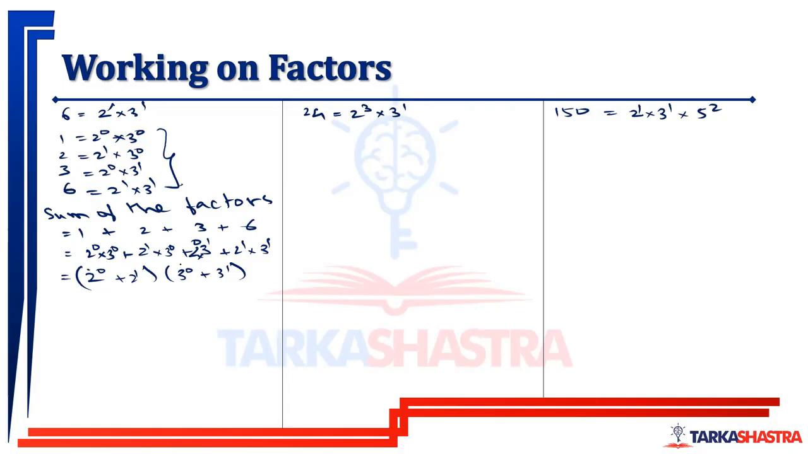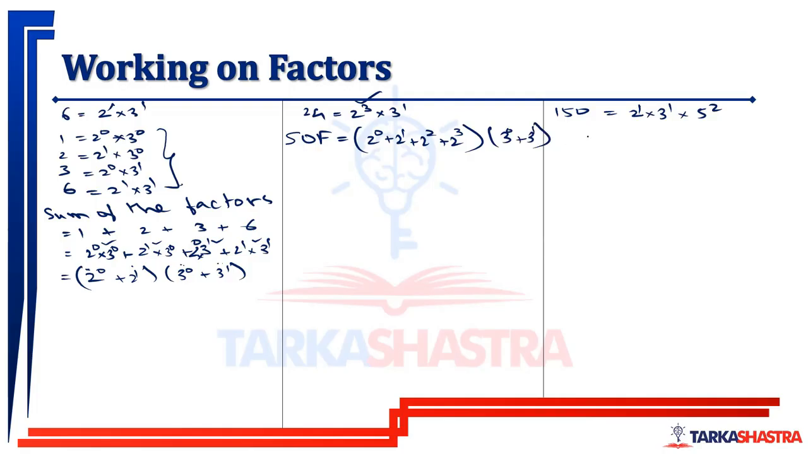2 raised to 0 into 3 raised to 0 is this. 2 raised to 0 into 3 raised to 1 is this. 2 raised to 1 into 3 raised to 0 is this. And 2 raised to 1 into 3 raised to 1 is this. So I can simply write the sum of the factors, I am just writing SOF, which is the sum of the factors. For 24, it is nothing but 2 raised to 0 plus 2 raised to 1 plus 2 raised to 2 plus 2 raised to 3, the power goes up to 3, multiplied by 3 raised to 0 plus 3 raised to 1.